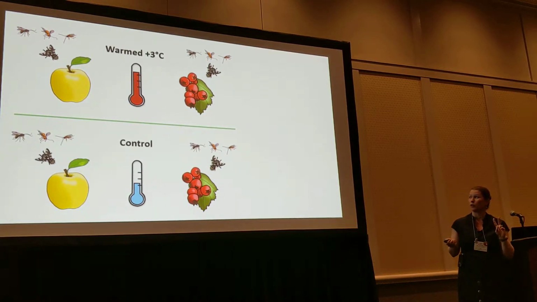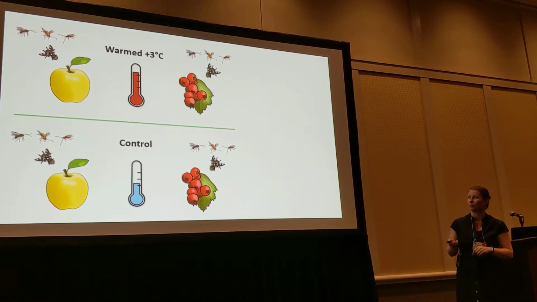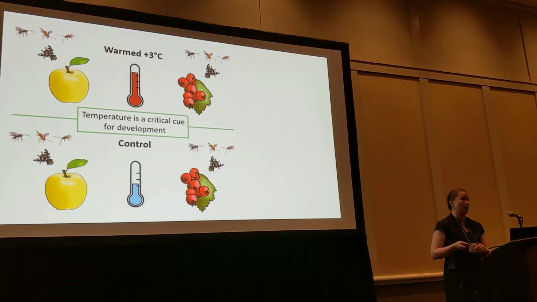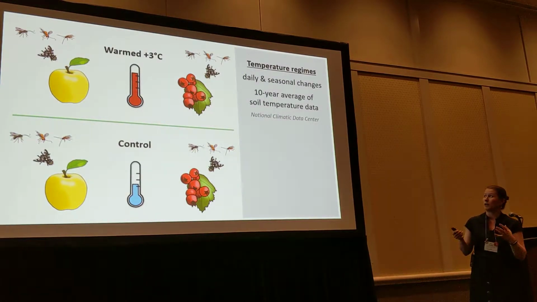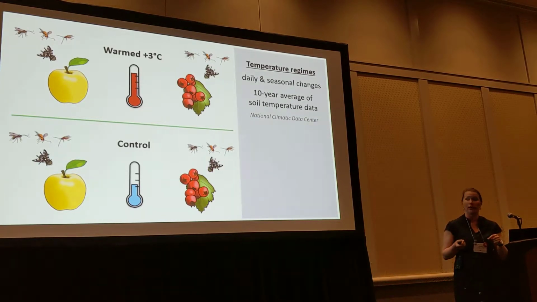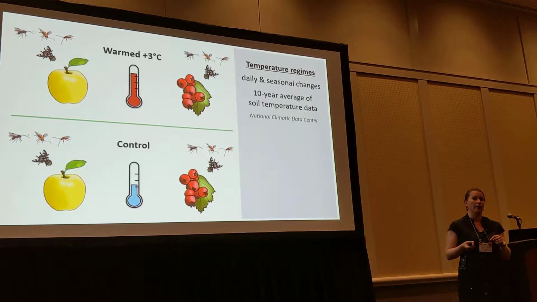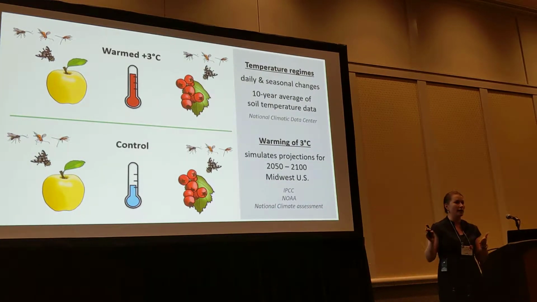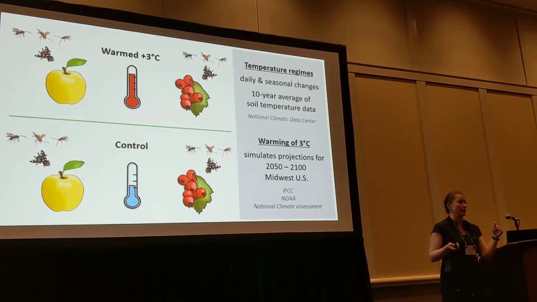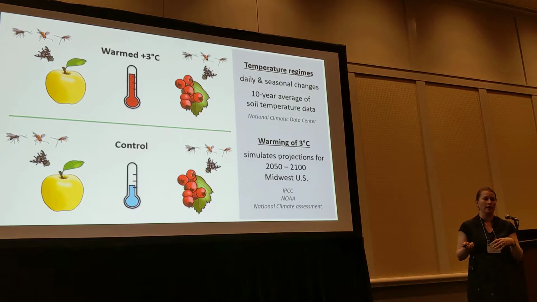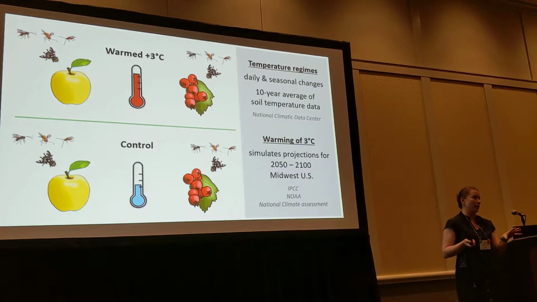We have insects on both host fruits under warm and controlled scenarios. And for the flies, previous work has shown that temperature is a critical cue for development. So I developed these programs for different temperature regimes that have natural, daily, and seasonal fluctuations. And this is based on a 10-year average of soil data from 2007 to 2016. And then the warming condition follows that same daily and seasonal pattern, but all the temperatures are increased 3 degrees Celsius. And this extent of shift is based on projections for 2050 to 2100 for the Midwest under multiple emission scenarios and from multiple sources.